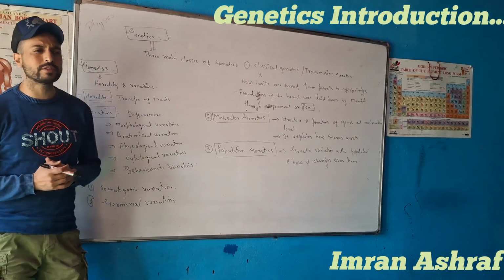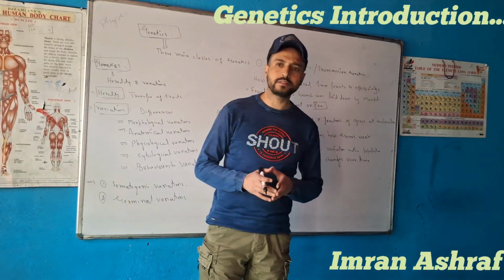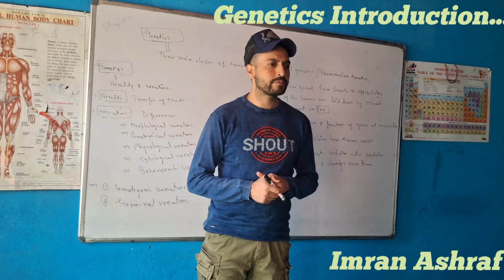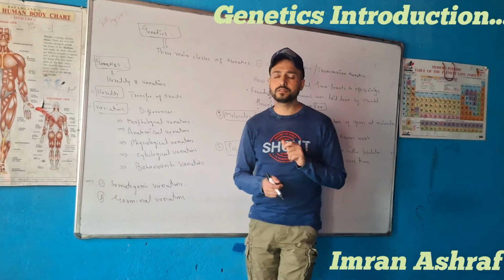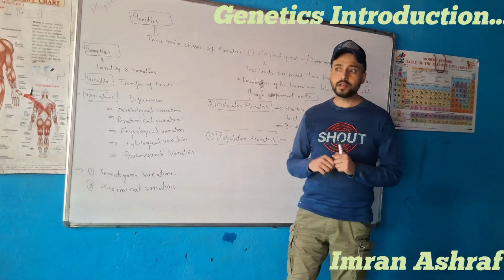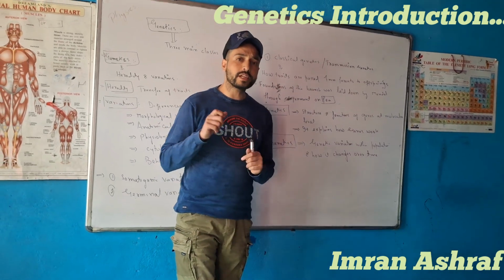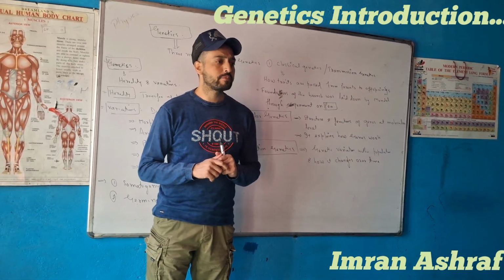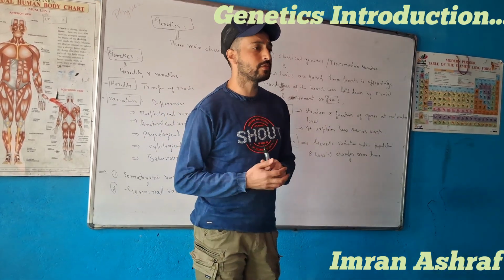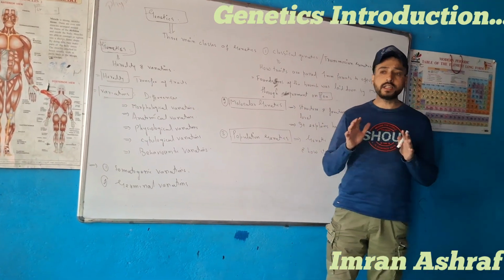The answer to these two questions, why offsprings often resemble their parents or why the pea plant produces similar offsprings, lies in the science that's called genetics. And the credit for genetics goes to Gregor John Mendel, who is considered the father of genetics because he laid down the foundations of genetics. The word genetics was coined by William Bateson.